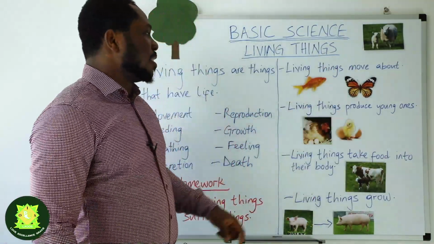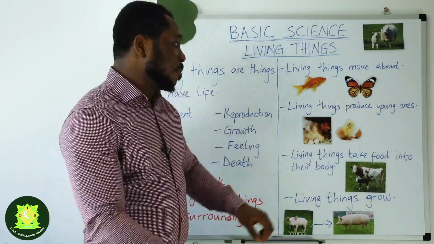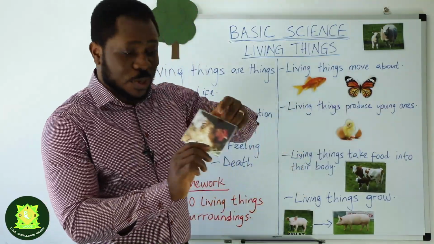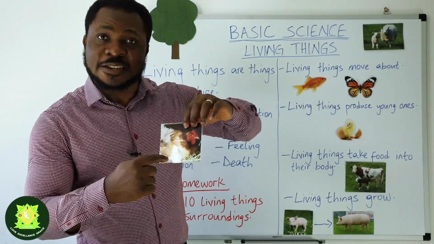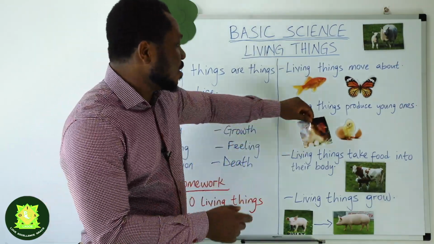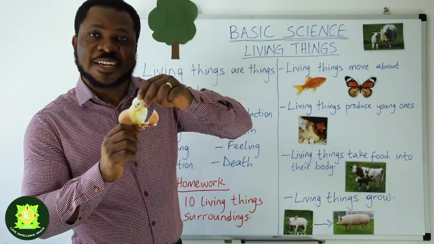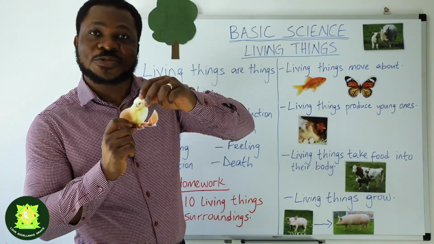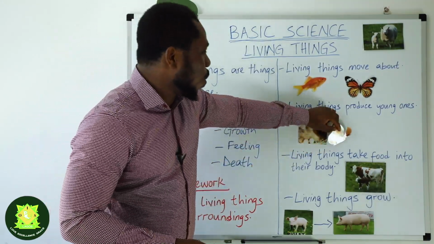More on the activities. Living things produce young ones. An example of that is the hen. You can see the hen laying eggs, and after a while, the eggs hatch into chicks. So living things can produce young ones.